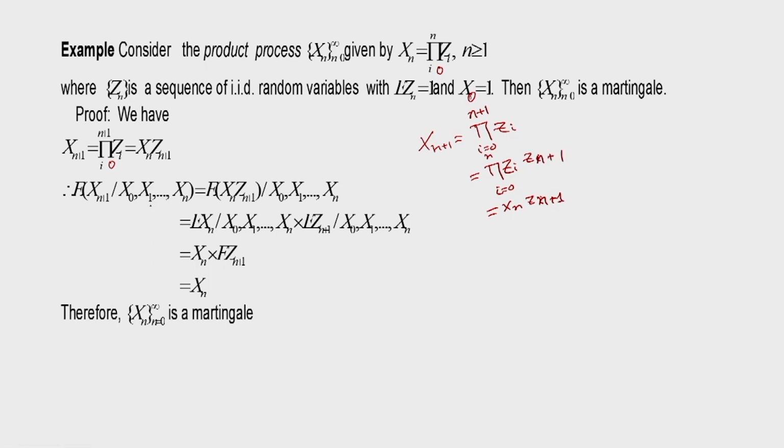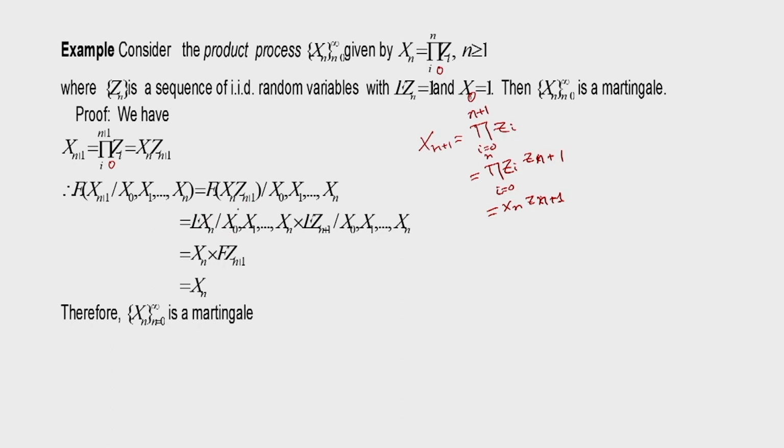So if I take the conditional expectation now, E of X n plus 1 given X0, X1 up to Xn, that will be the conditional expectation of Xn into Z of n plus 1 given X0, X1 up to Xn. Now there are two terms in the product, and we know that Z of n plus 1 is independent of Xn.